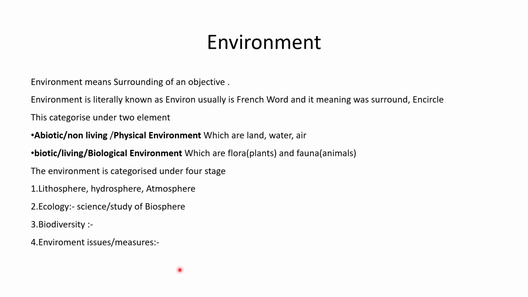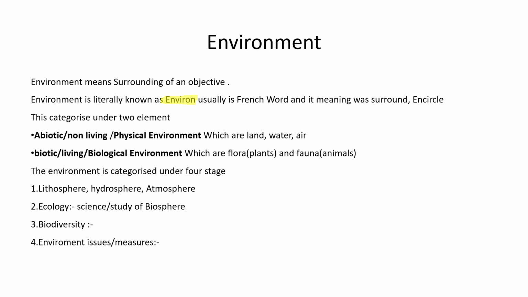I will highlight this. You can also see it. The word came from environ, and the meaning of environ is nothing but surround or encircle. So, for example, surrounding things are known as the environment. The surrounding objects are called the environment.